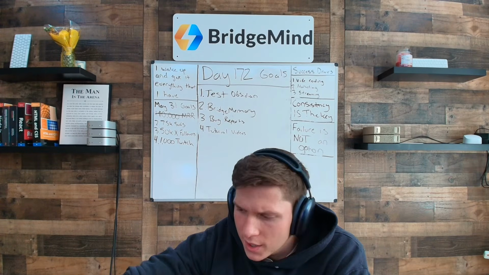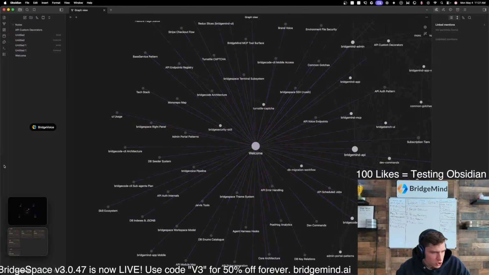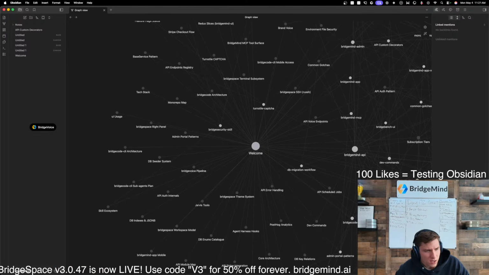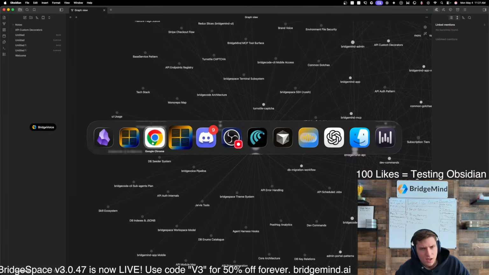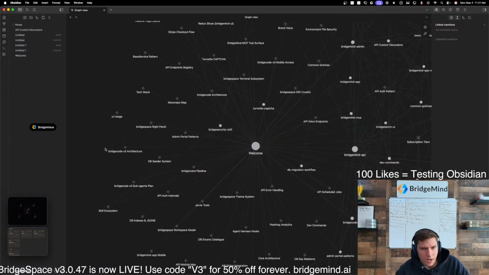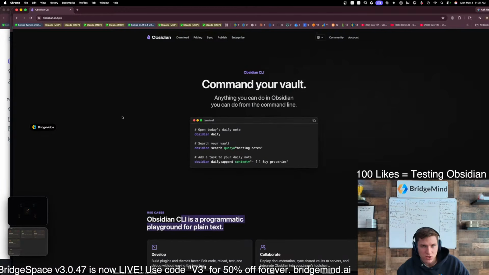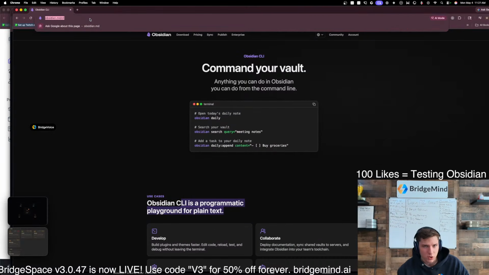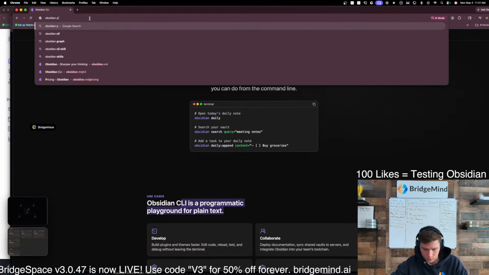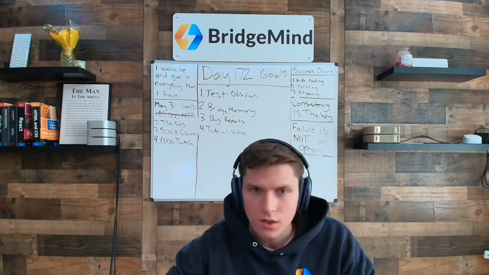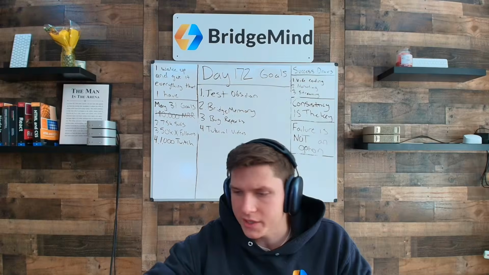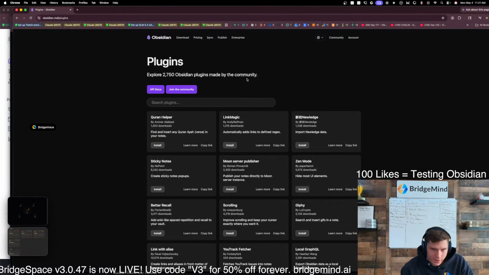I was looking at Obsidian's documentation. I'm sure that they have something similar. If somebody knows Obsidian, I recommend add community plugins. Well, people were telling me that the community plugins can get a little bit complicated, but if you guys look at this, they do have a ton of plugins. If you look at Obsidian plugins, you can go to this plugins page here, and there's a ton of plugins. There's honestly too many. There's 2,750.